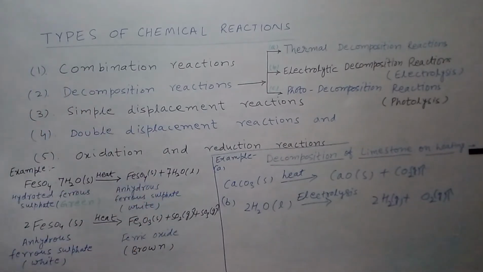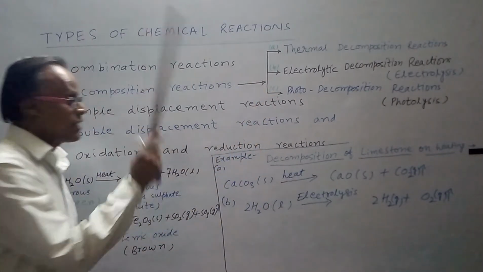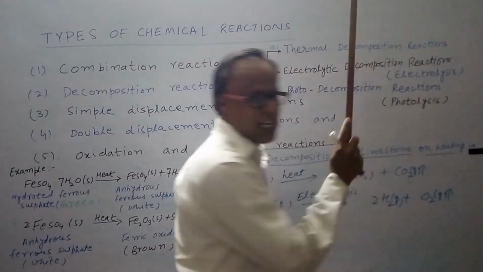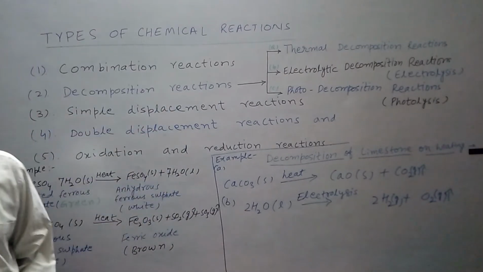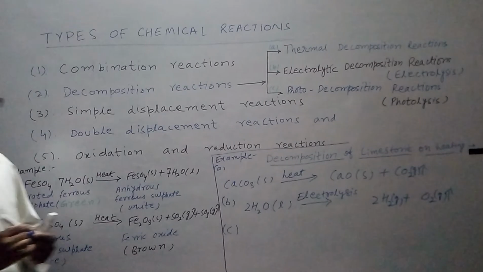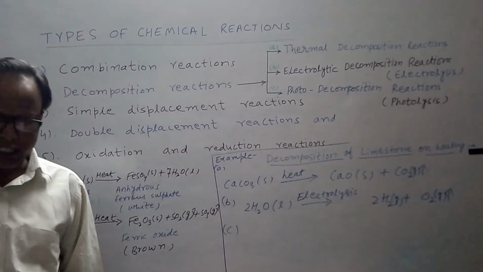Now I am going to explain the third type, that is photo decomposition reactions, photolysis. So please note down the definition of photo decomposition reactions.